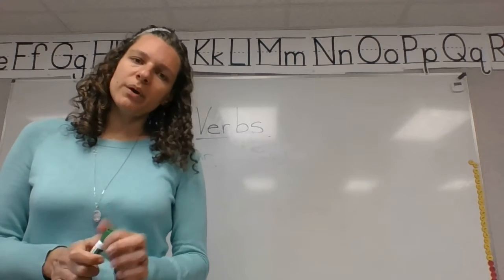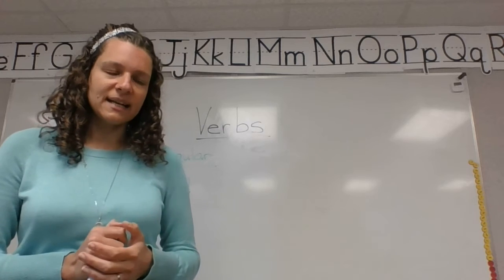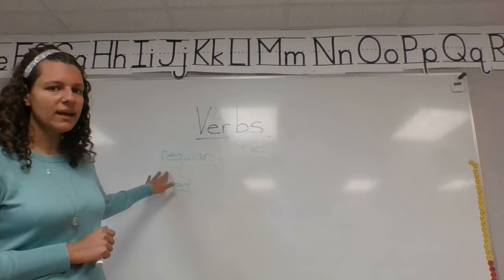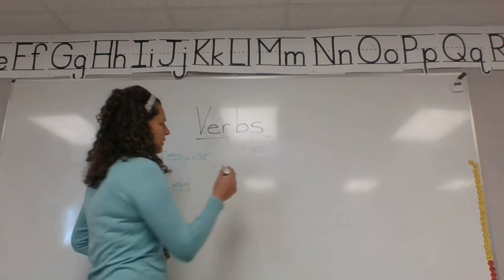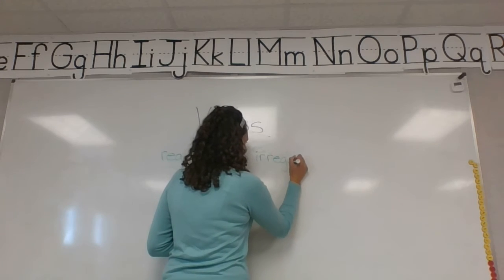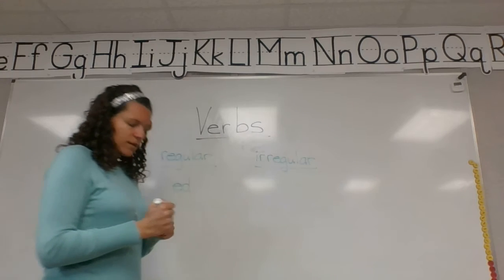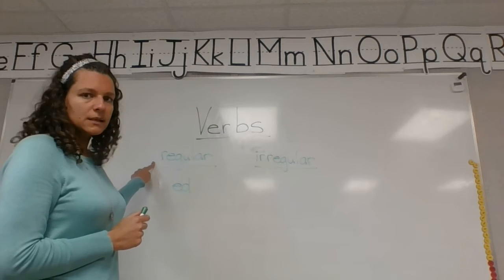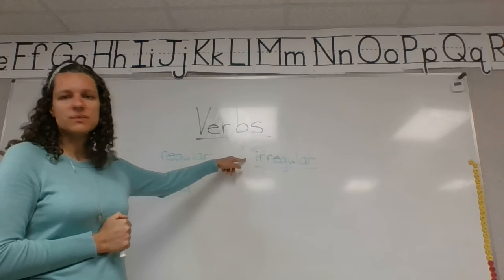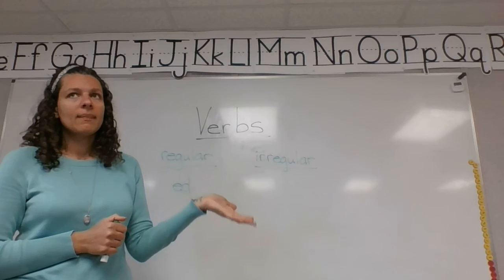Does anyone remember what we call the verbs that do not use the ed, d, t past tense ending to make them past tense? Right, they're not regular, we call them irregular verbs. So regular verbs use ed, d, t to make them past tense. Irregular verbs do not use ed, d, t. So each irregular verb has its own past tense.